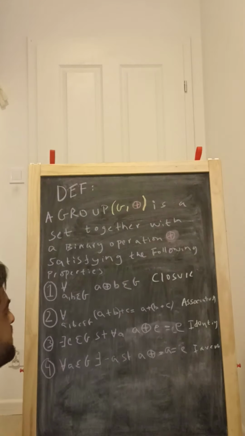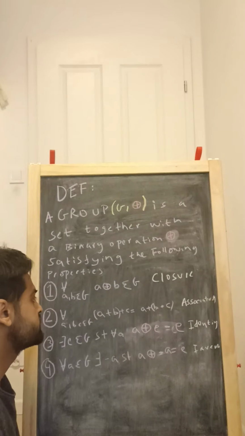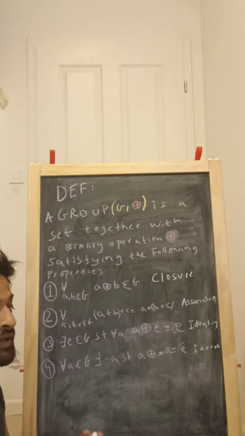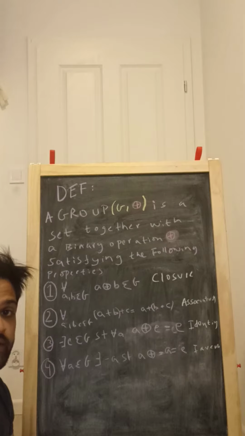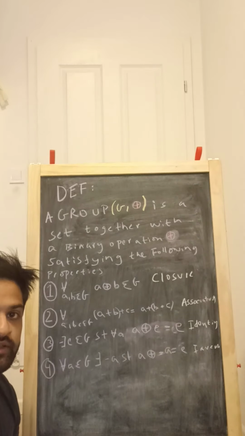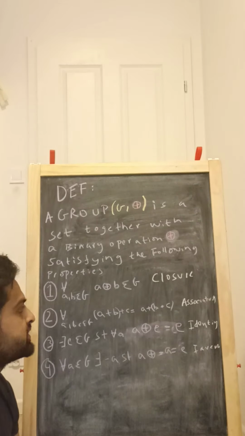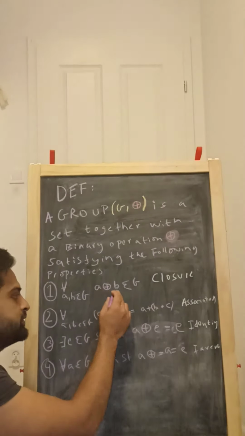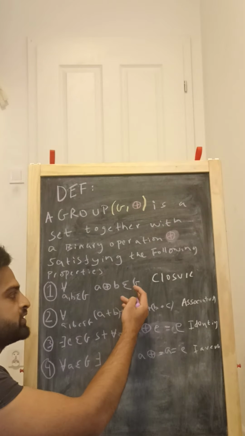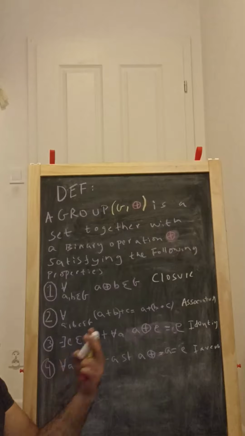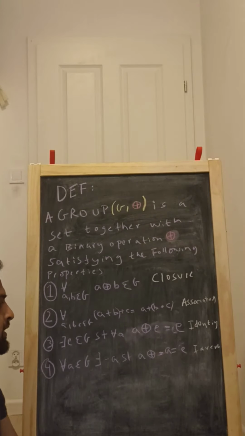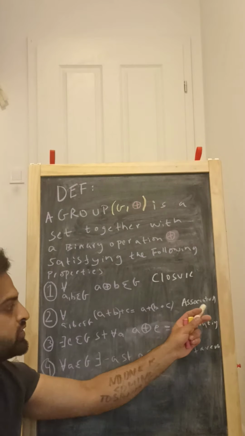The first property is called closure. As I said before, it would be good if you would keep in mind the integers as we go through this lesson. We add two elements of our group and we get a third element. That is called closure. The second property is called associativity.